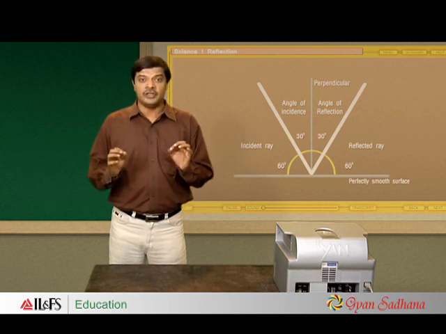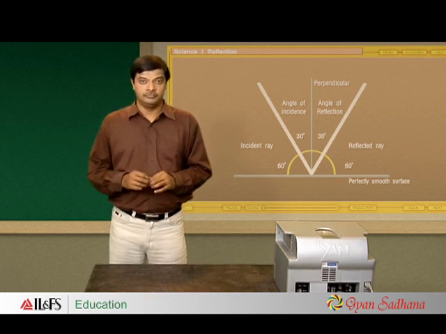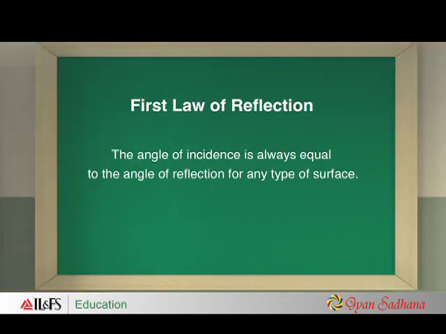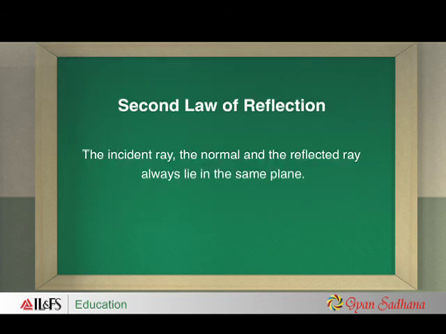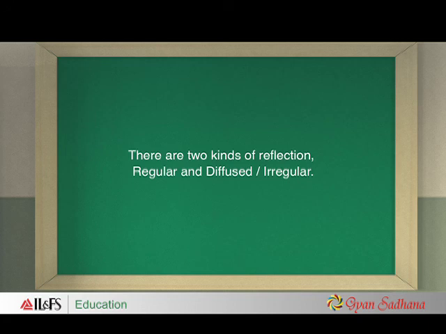So children, let's revise what we learned today. Light rays behave in a disciplined manner and follow the two laws of reflection. The first law of reflection states that the angle of incidence is always equal to the angle of reflection for any type of surface. The second law of reflection states that the incident ray, the normal, and the reflected ray always lie in the same plane. There are two kinds of reflection: regular and diffused or irregular.